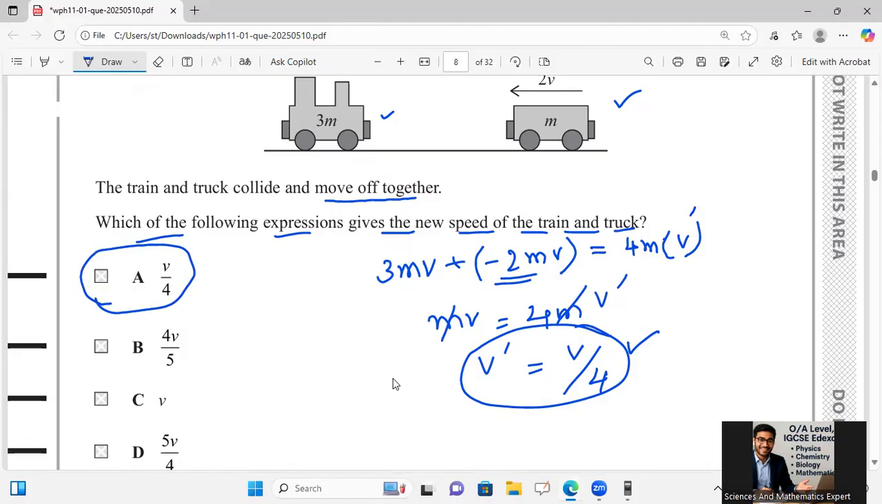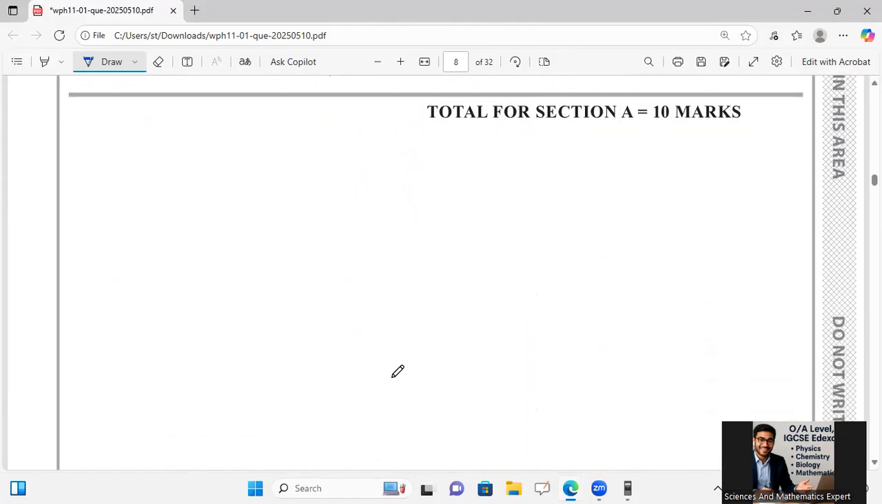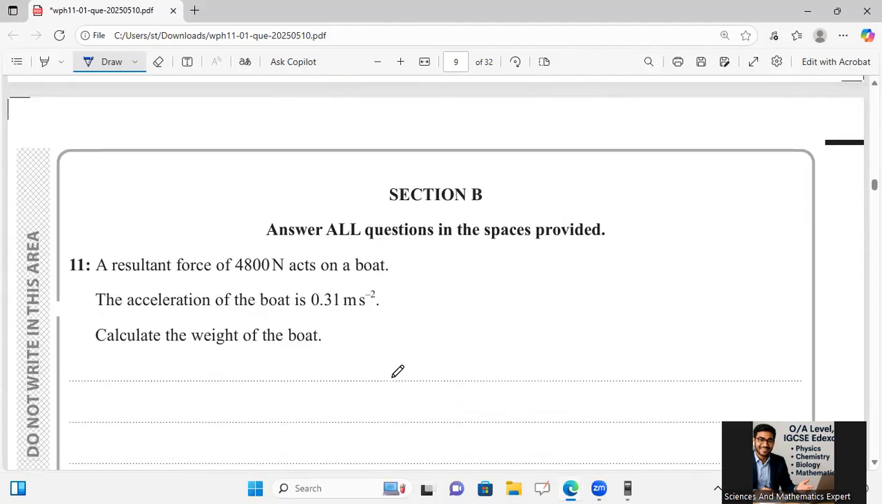I used here the law of conservation of momentum. All right, let's move to the next section. Now there will be the structured question section B.